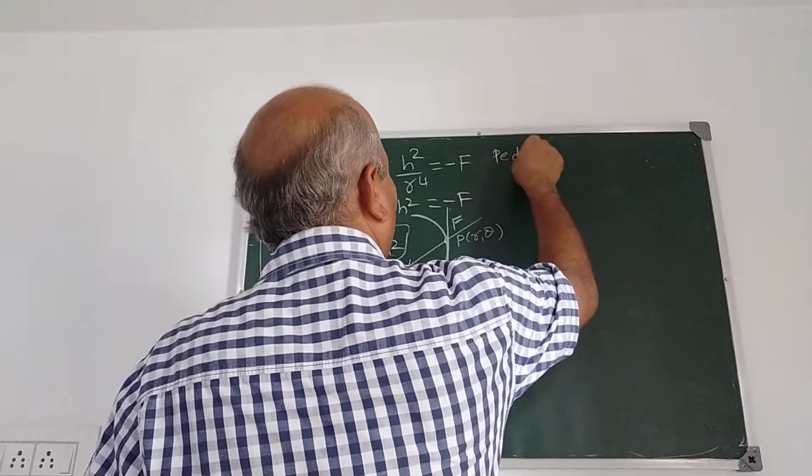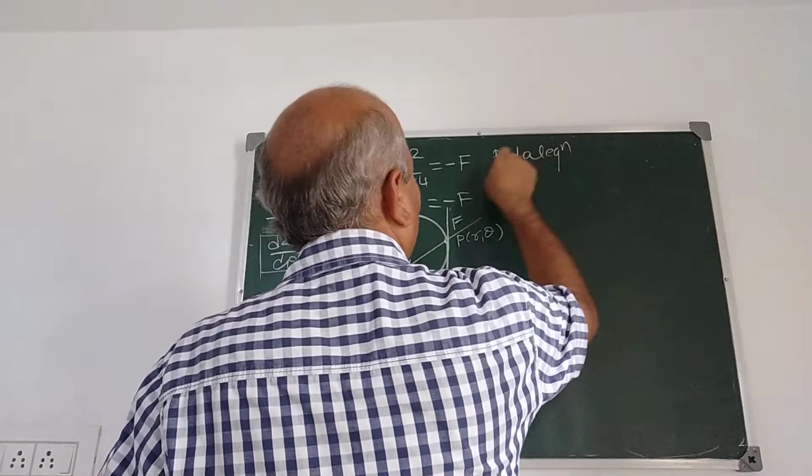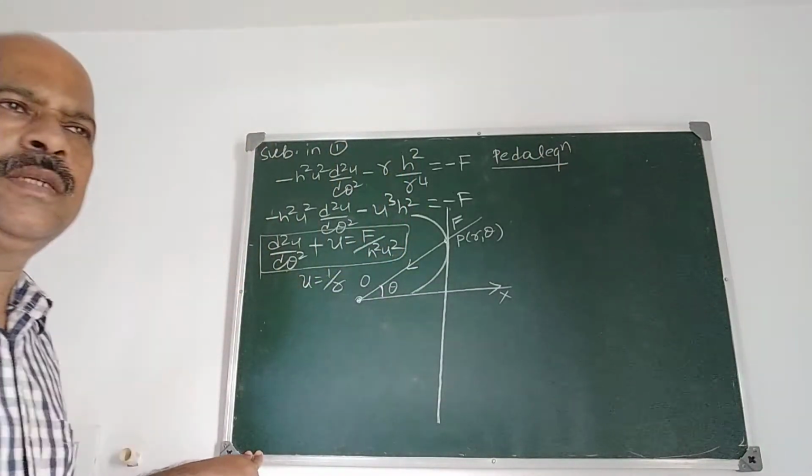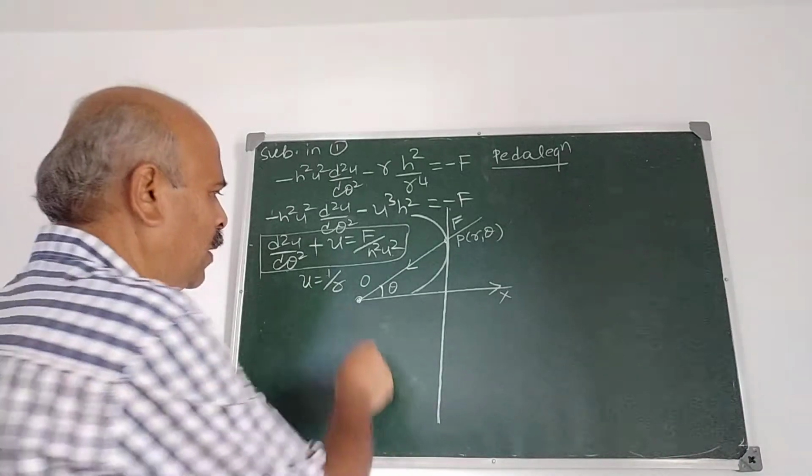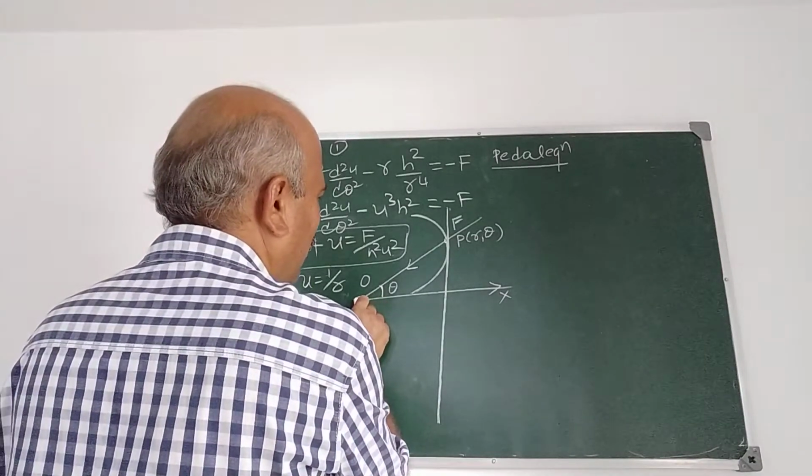Next is the pedal equation, that is, the differential equation of the central orbit in the pedal form. For that, draw the perpendicular like this.